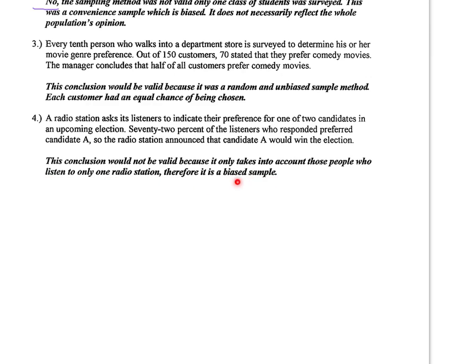Therefore, it is biased. So this is kind of a combination of a convenience sample, because it's only their listeners, and only those that are volunteering to answer. So it is a biased sample. This would not be valid.